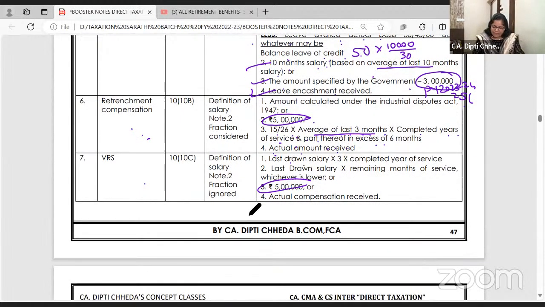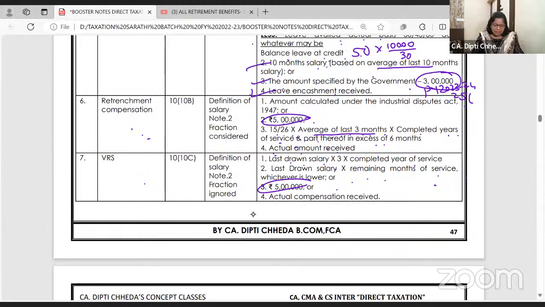VRS, last salary drawn. VRS is where the employee goes before time. This time we are not removing him; he is only going before time. So VRS will be like, he is only 58 years old and 2 years of service are left. Last salary drawn into 3 into completed years, or last salary drawn into remaining months, whichever is lower, subject to 5 lakh or actual.